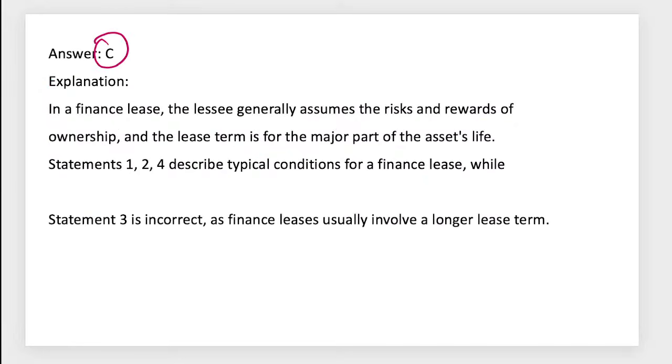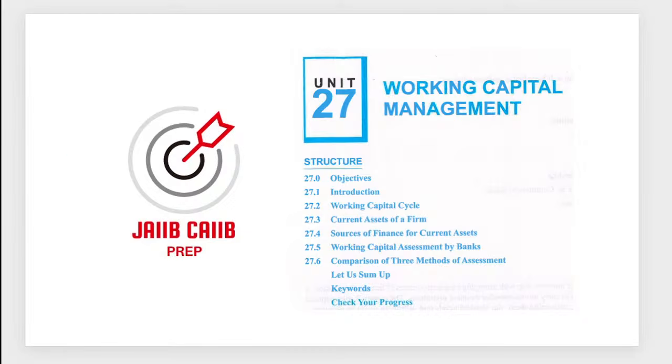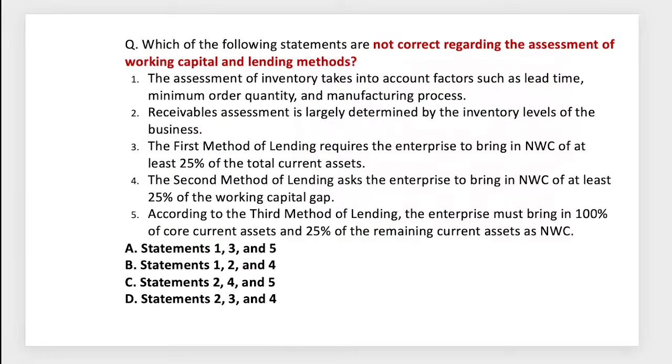The accounting perspective, how we do accounting in the books of lessor and lessee, that is a bit important part from this. Then we have working capital, a very small unit, but here again on average a 1 mark question, the ratio and the sources of working capital, three methods. This is one of the most important parts from this. So three methods of lending, or the areas. Yes, this is the question.